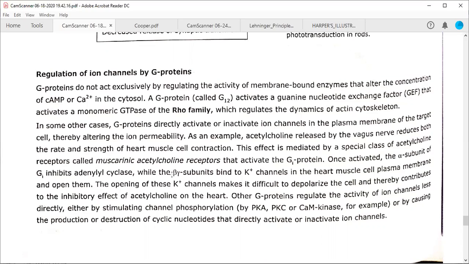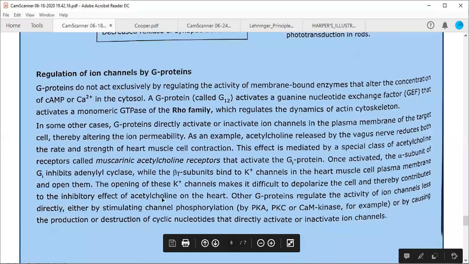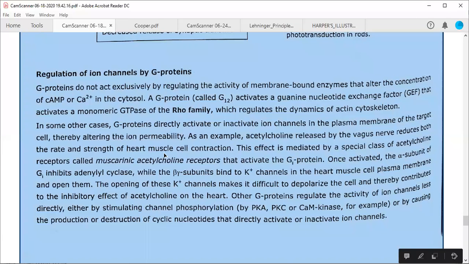While the beta gamma subunit binds to the K positive channels in the case of Gi, as we have discussed, the beta gamma complex is going to bind to the K positive channels in the heart muscle cells' plasma membrane and open them. Once the K positive ion channels are opened, it becomes difficult to depolarize the cell. So you cannot depolarize the heart muscle cell, thereby contributing to the inhibitory effect of acetylcholine on these heart muscle cells. Because it is an inhibitory effect, it is going to decrease both the rate and strength of the heart muscle contraction.